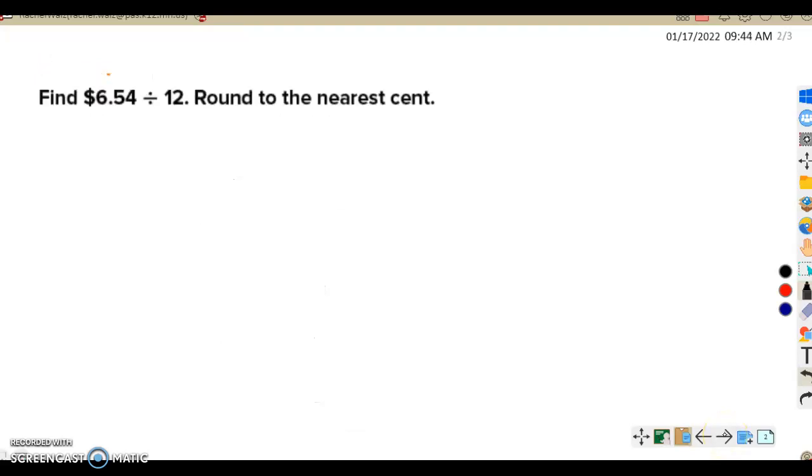All right, we're going to do another example. This one is a little bit bigger. So we have $6.54, and we're going to divide that by 12. It also says round to the nearest cent because at the end we just have to make sure it looks good in money terms.